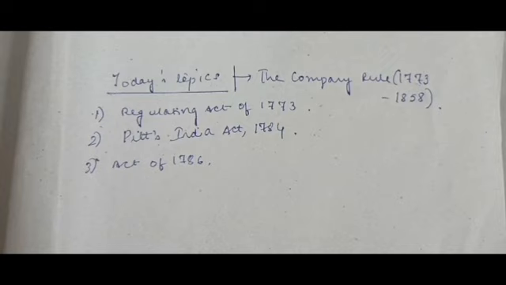Now, we will discuss it in chronological order under two headings, but we will start with the company rule. The company rule started in the year 1773 and lasted till 1858. As I just said, in the year 1858, when the Sepoy Mutiny occurred, the Crown Rule got established. So that was when the Crown Rule started in India, and it lasted till 1947.